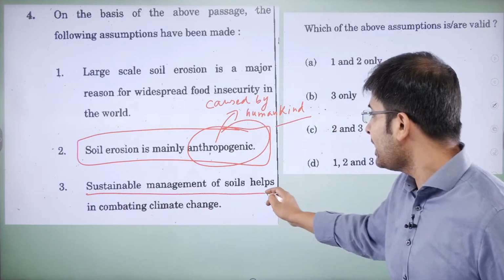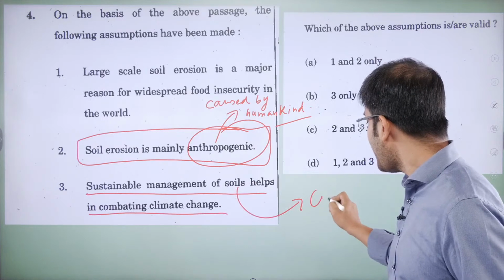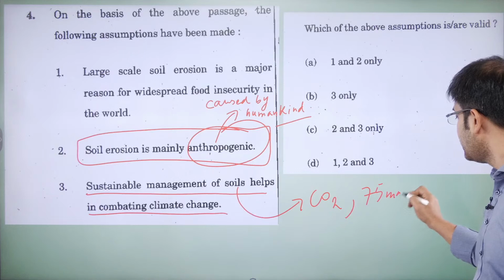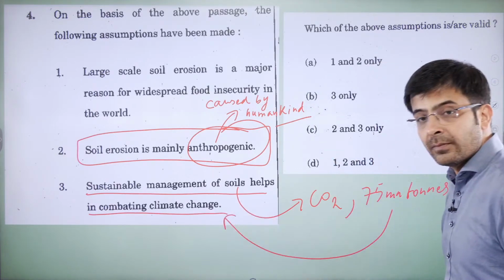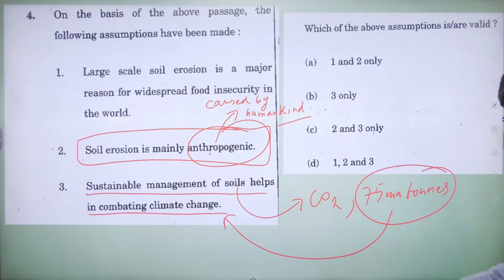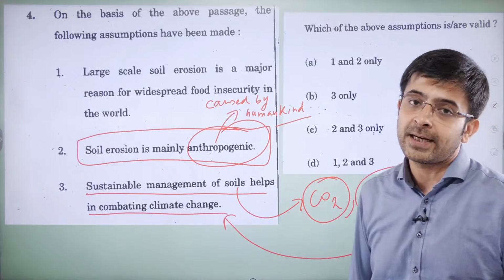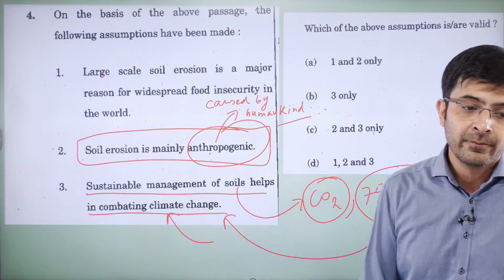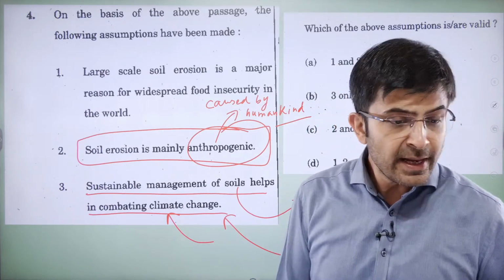Sustainable management of soil helps in combating climate change. Why? Because he also says that soil traps carbon dioxide. At the same time, we are losing 75 million tons, which means you can draw this assumption that if you manage soil sustainably better, then you will be able to make sure that the carbon dioxide is taken care of, which means you will be able to contain climate change. Okay? No, he is not assuming.